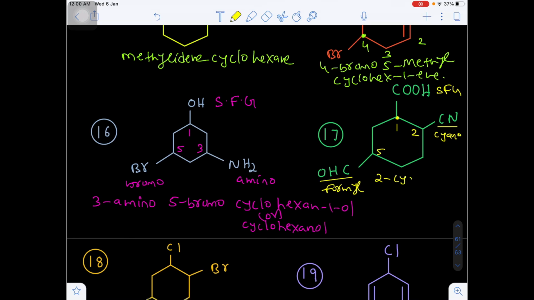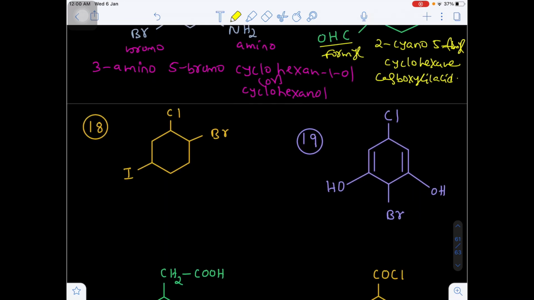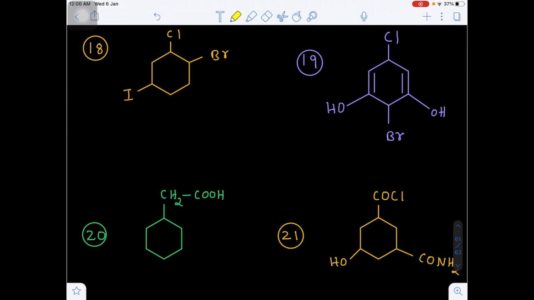So what I am writing: 2 cyano, 5 formyl, cyclohexane carboxylic acid. There is a special suffix for the carboxylic acid, because the carboxylic acid carbon is not included in the parent chain. Yes or no?